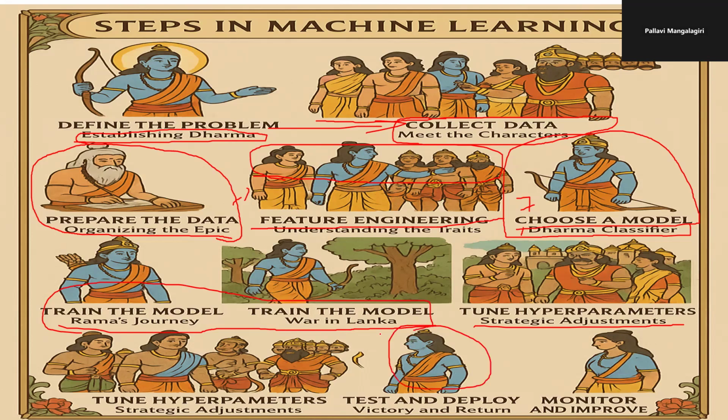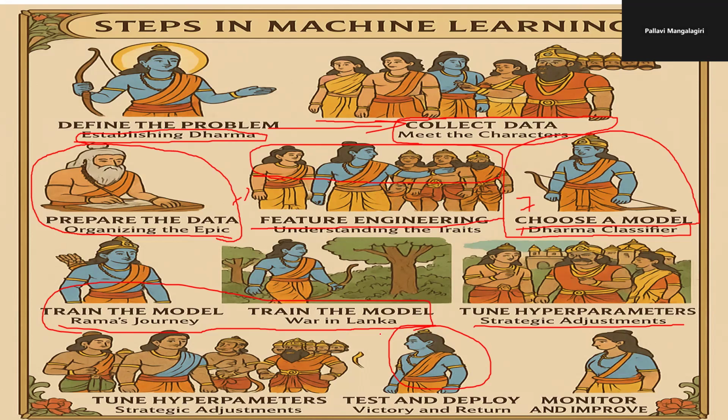How can we win the war? That should be predicted based on the models. What is the accuracy of SVM to win the war? What is the accuracy of decision tree to win the war? What is the accuracy of random forest to win the war? These are the data that are to be classified first. To establish dharma, how these models are to be trained first. These are to be evaluated first, and later on they can be deployed to that particular instance.